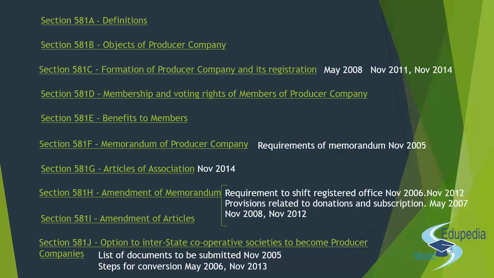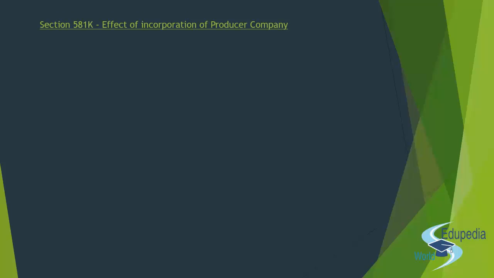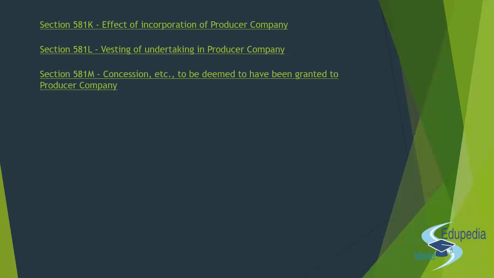Okay. Now moving on to the next topic, it is section 581K, the effect of incorporation of producer company. Right? What are the privileges that they have after the company comes into incorporation? 581L, that deals with the vesting of an undertaking in a producer company. Okay, we'll just brush over the sections now. We'll understand and know about the sections in our later classes, right? So the next is section 581M, concession etc. to be deemed to have been granted to the producer company. What are the concessions that have been given to the producer company?